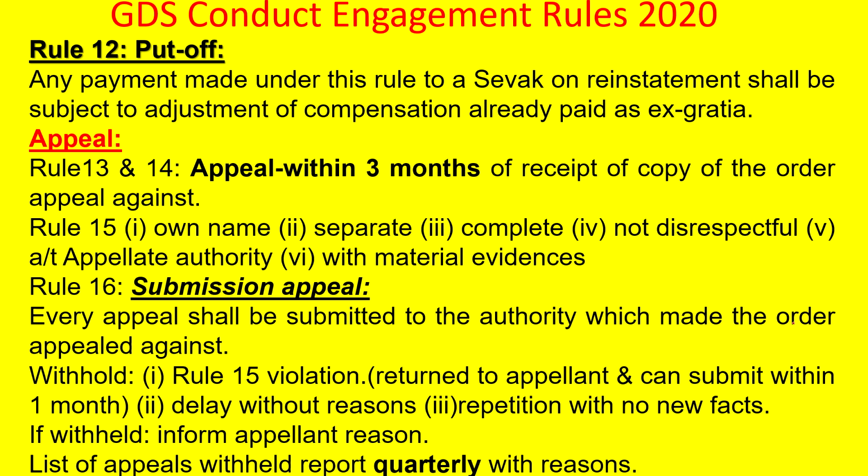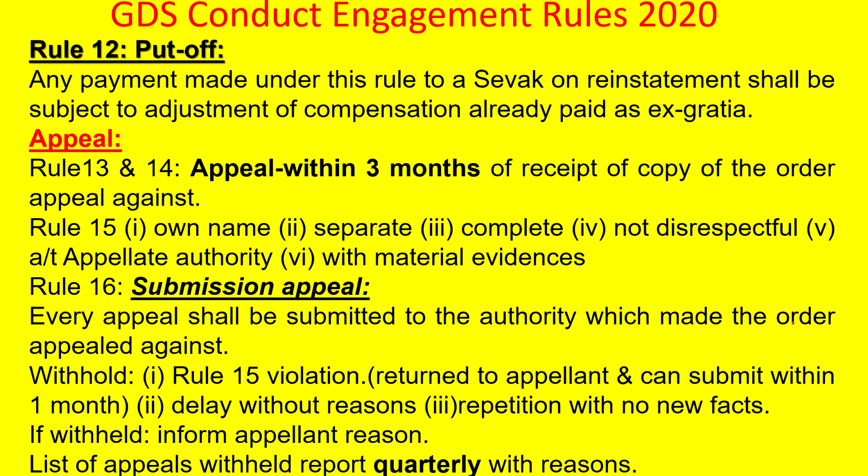And Rule 16 is the submission of appeal, how it should be submitted. Every appeal should be submitted to the authority which made the order appealed against. So this appeal should be addressed to the appellate authority, but it should be submitted to the authority which has given the order on which he is going for appeal.